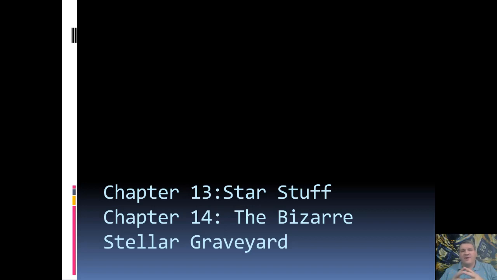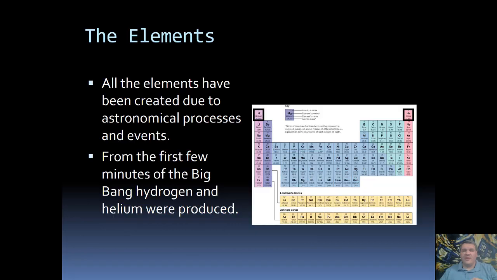Now with everything that we've talked about, we can start to explain where elements come from. So chemists worry about how it is that the elements combine and react together in the different materials they make. But in astronomy, we get to explain where the elements come from. So all elements are actually produced through astronomical processes. From the first few minutes after the Big Bang, we have all of the hydrogen and helium produced.